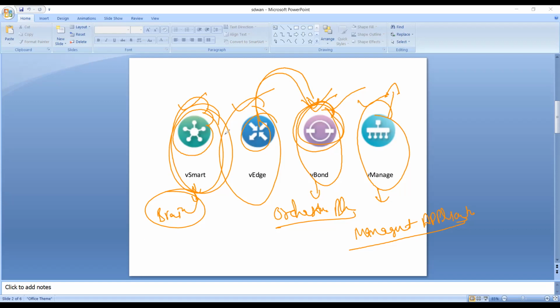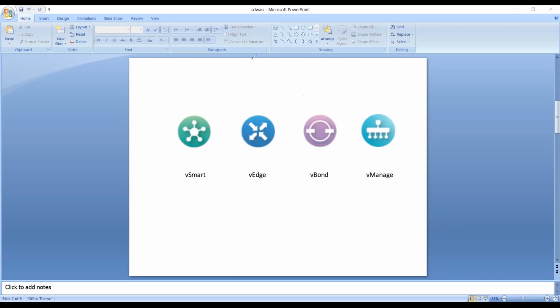Okay, so later we'll discuss how the edge device will communicate and authenticate to this one. Then what does this device do? Basically, this device will give information about the vManage and vSmart to the vEdge device. The vBond will also let the vSmart and vManage know that someone is interested in joining the domain. These types of things they do, but yes, we'll discuss everything later. Okay, now let me show you the next thing, where we can deploy these things.